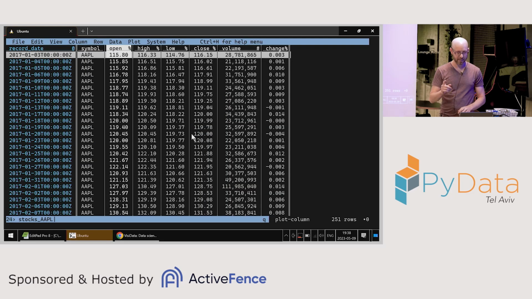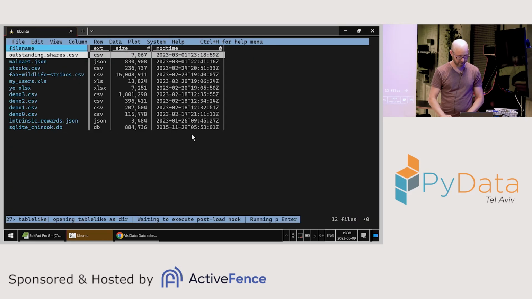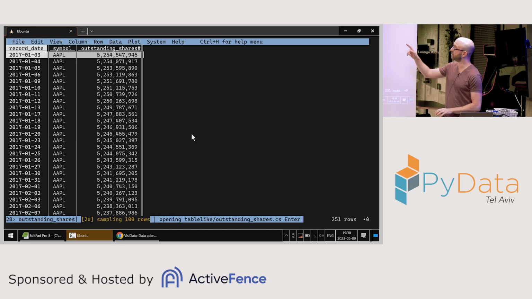The market cap is the stock price times the number of outstanding shares. So I need the data for the outstanding shares. I don't have it in this sheet, but I have a separate sheet, and in that separate sheet I have data for outstanding stocks in Apple. I want to combine the data from these 2 sheets, so I'm going to do a join.